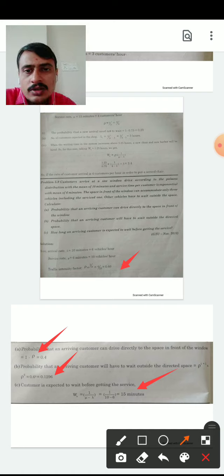In question 3 it is given that the space in front of the window can accommodate only 3 vehicles including the one in service, that is i is equal to 3. And finally, the waiting time in the system Ws is equal to 1 upon mu minus lambda, equal to 15 minutes. Thank you.